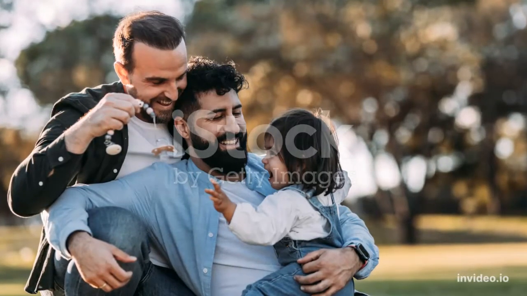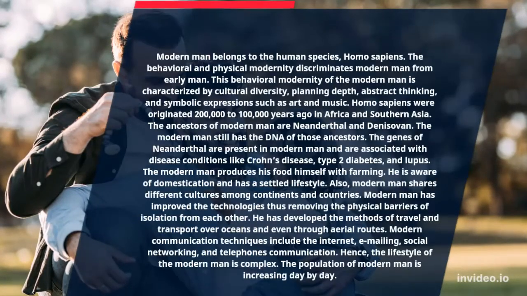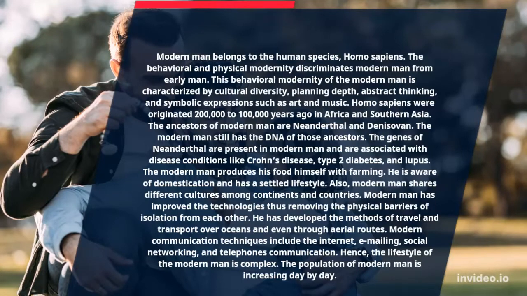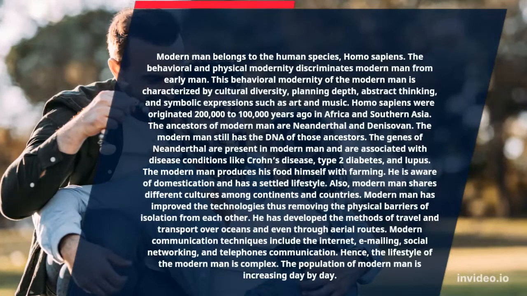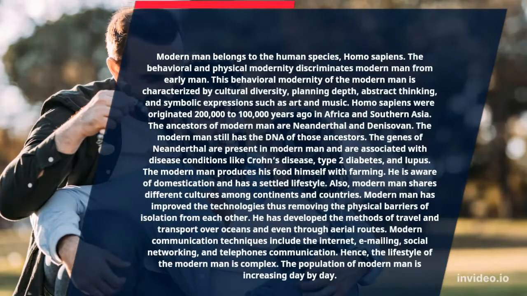This behavioral modernity of the modern man is characterized by cultural diversity, planning depth, abstract thinking, and symbolic expressions such as art and music. Homo sapiens originated 200,000 to 100,000 years ago in Africa and southern Asia. The ancestors of modern man are Neanderthal and Denisovan. The modern man still has the DNA of those ancestors.